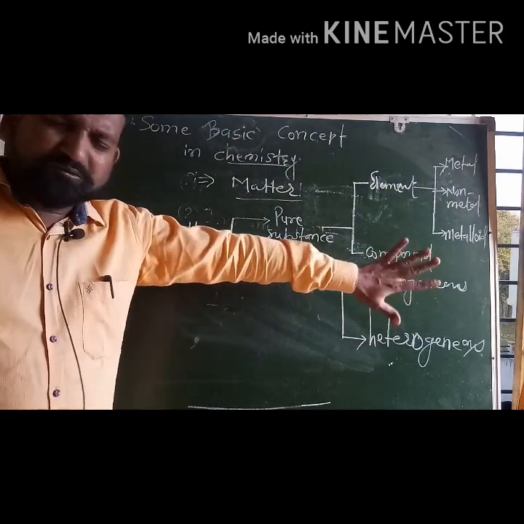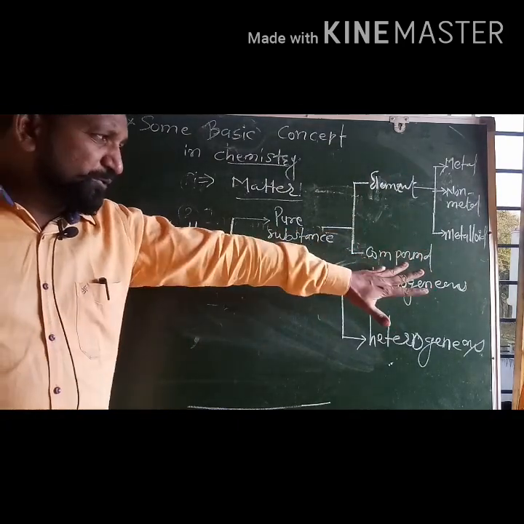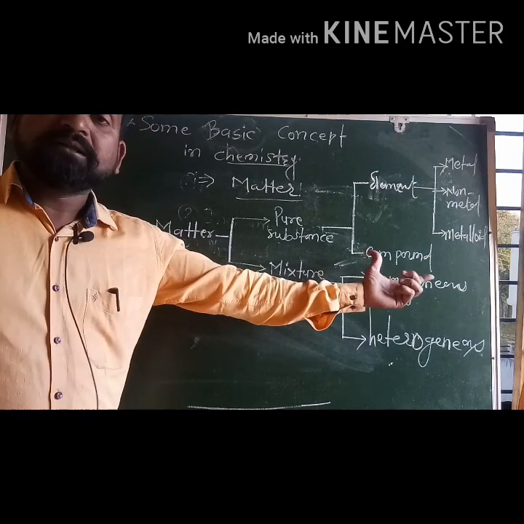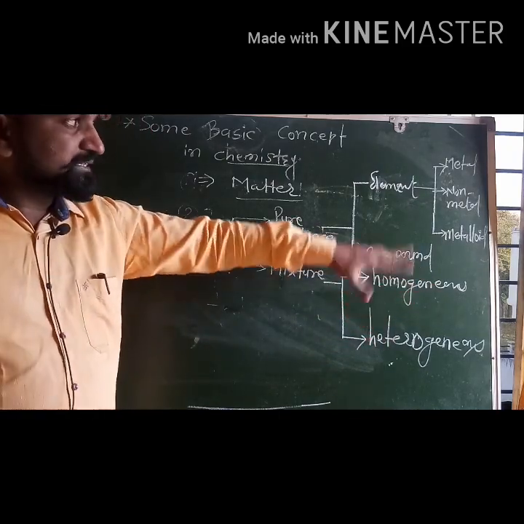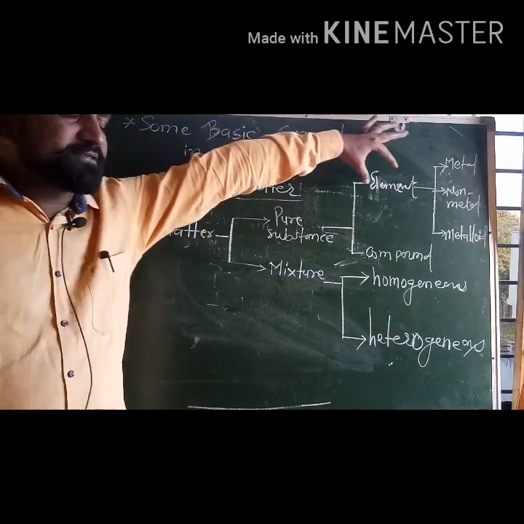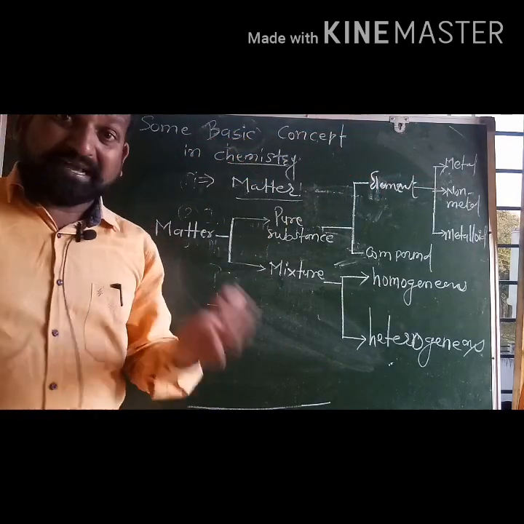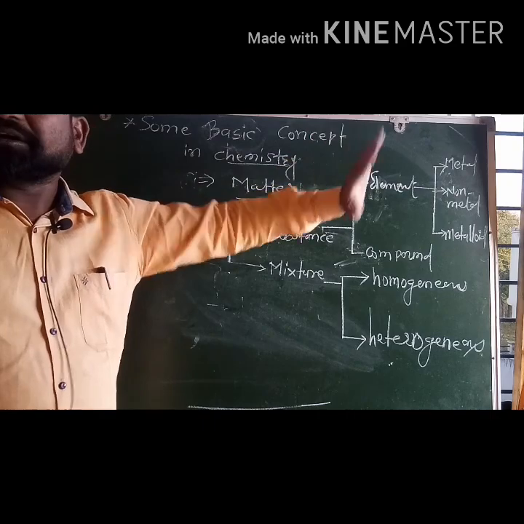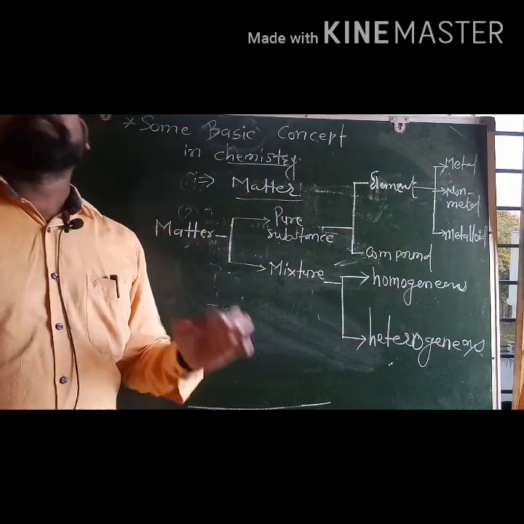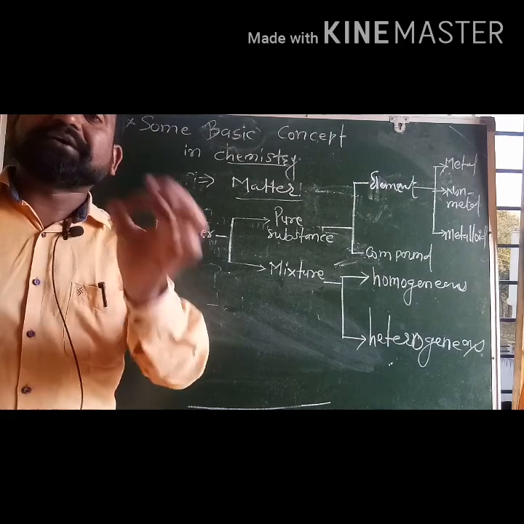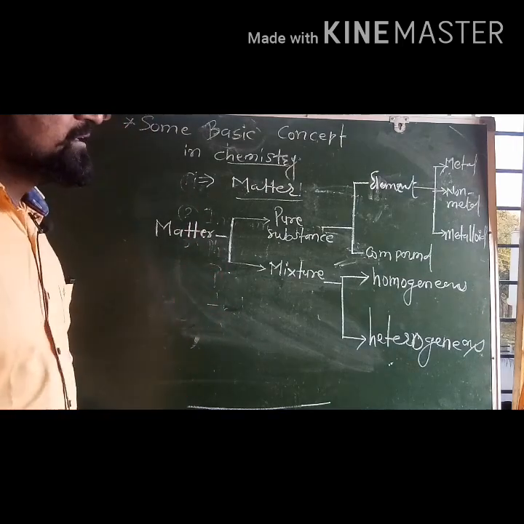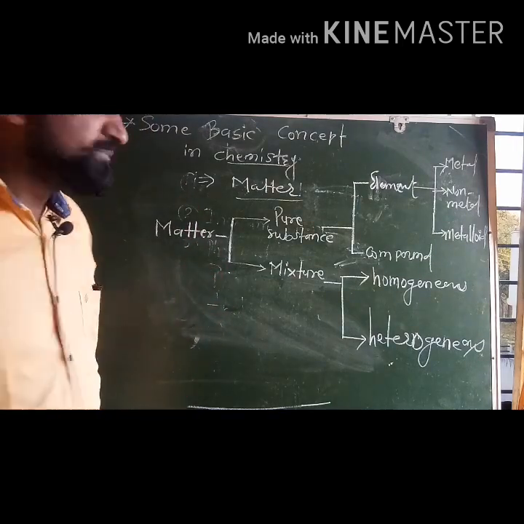Again, compound, no doubt, also has no ordinary method to separate it. We will not discuss compounds much more. We will discuss the element. So what is an element? An element is such a matter which cannot be broken down into a simpler one by using a simple, or you can say ordinary, physical or chemical process.